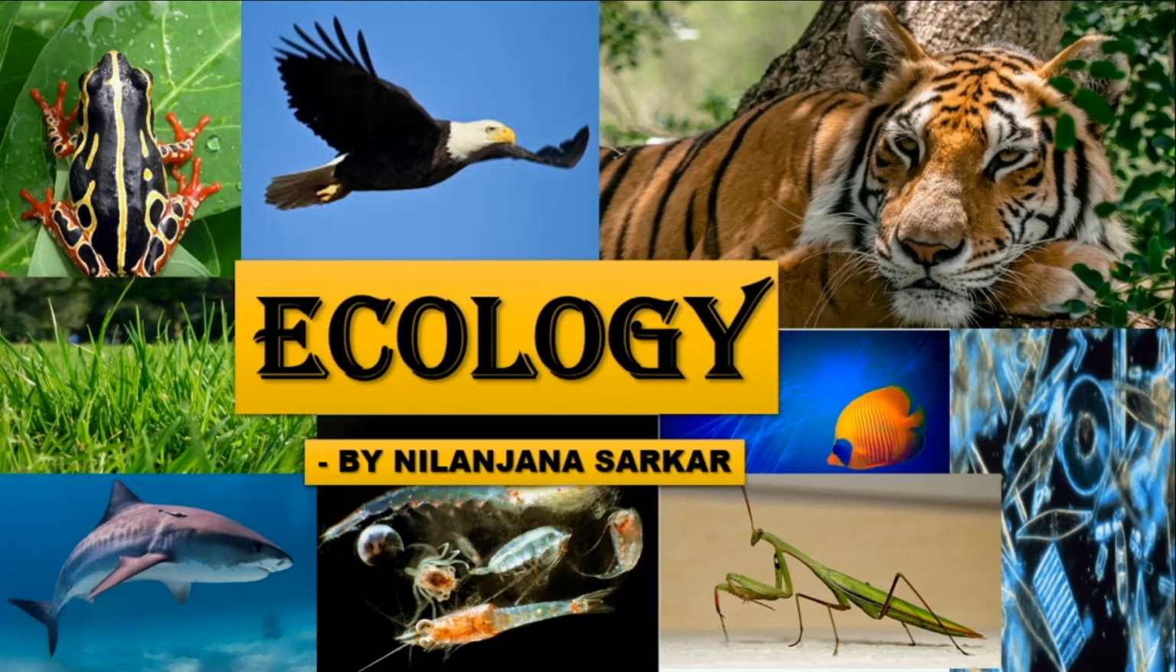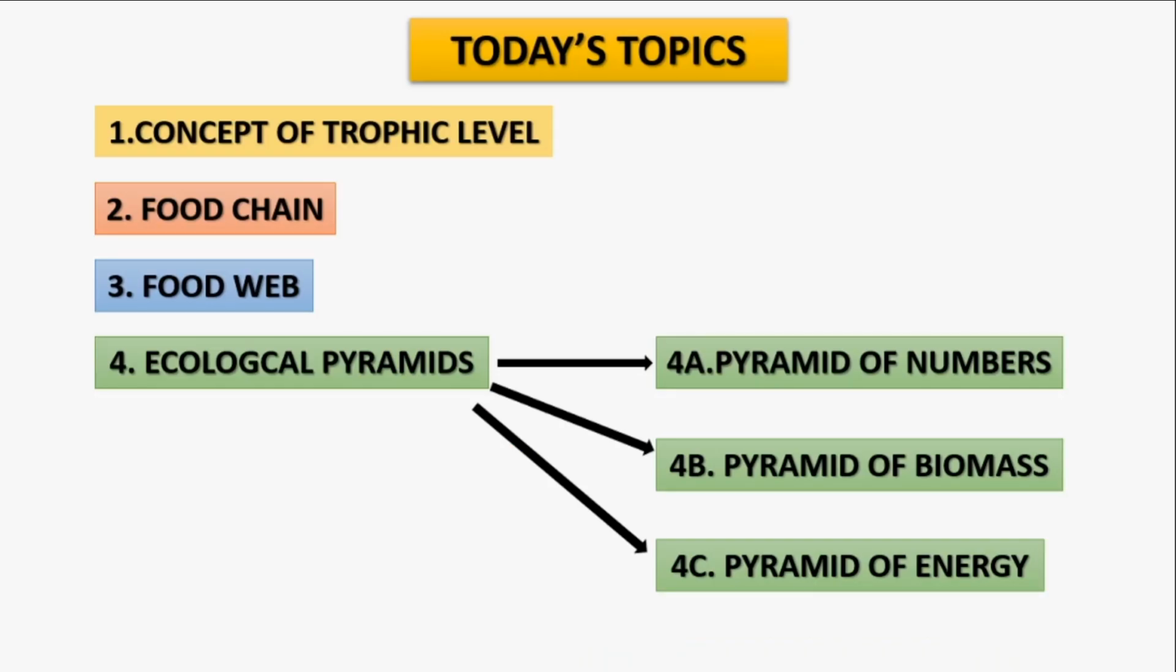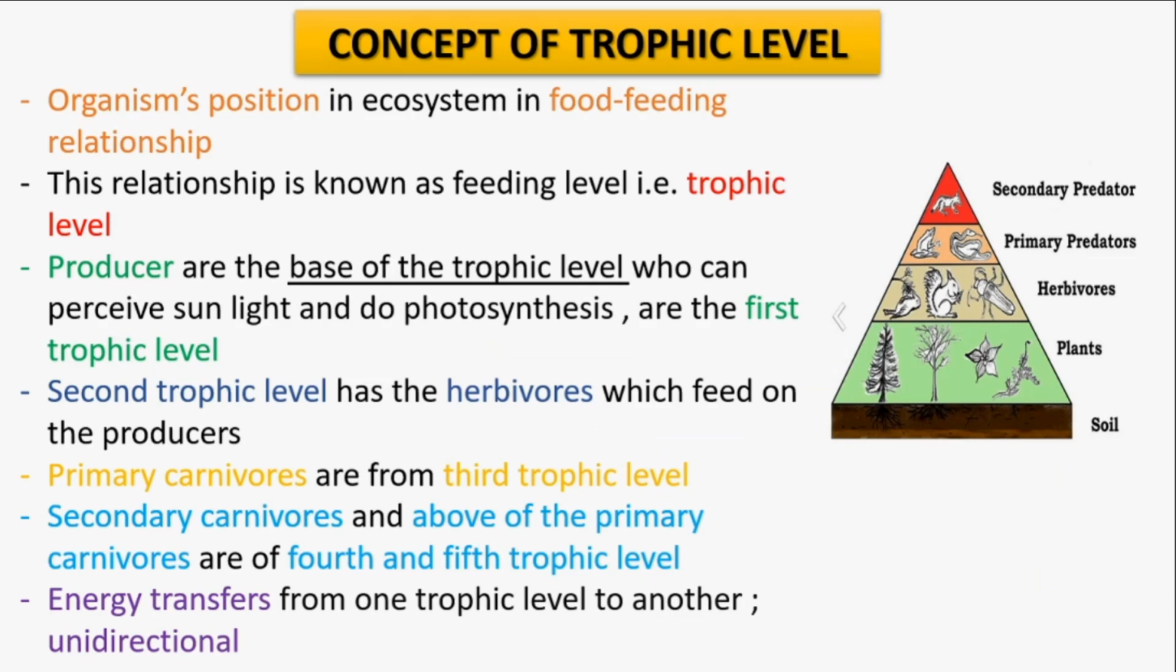Today, the continuation of ecology will proceed, and today's topic is the trophic level and its significance in our ecosystem, which we have already studied from our school levels. So, what is trophic level? Trophic comes from a Greek word, tropos, which means to feed, and it states an organism's position in an ecosystem in a food feeding relationship. This food feeding relationship is known as trophic relationship.